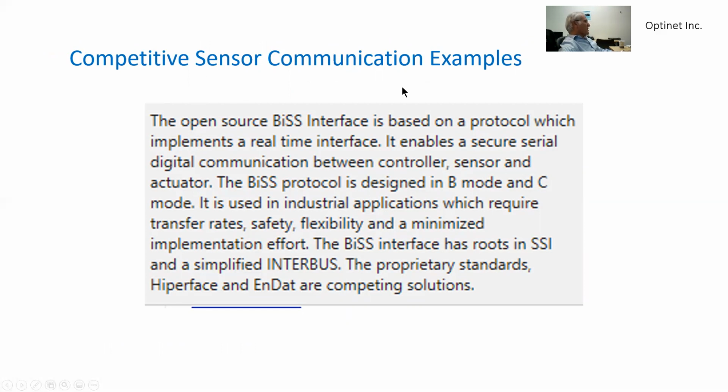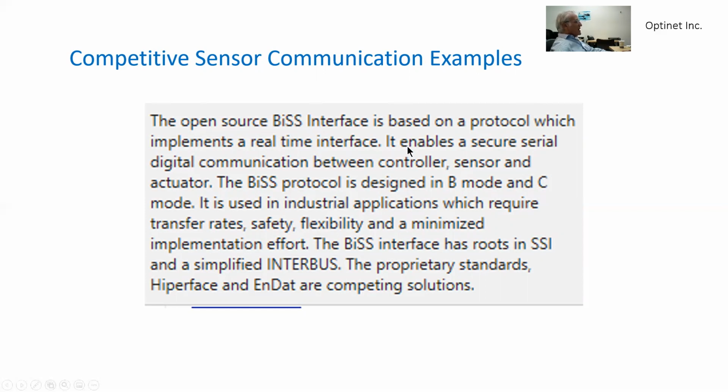The sensors that we are choosing have a vast number of manufacturers and options for us to choose from. So in this particular case, we look at a different vendor that provides a similar sensor, and this vendor is communicating through the BISS interface.